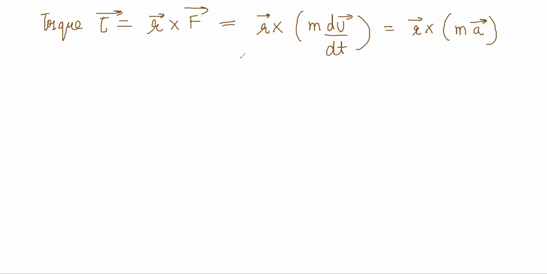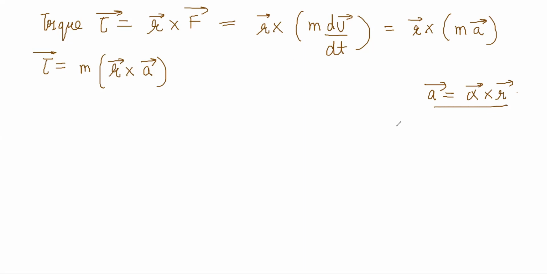Basically torque is equal to M, which can be taken out since it's a scalar, times R cross A. If it was a rotating body, A could have been written as alpha cross R. So now R cross A becomes R cross alpha cross R.